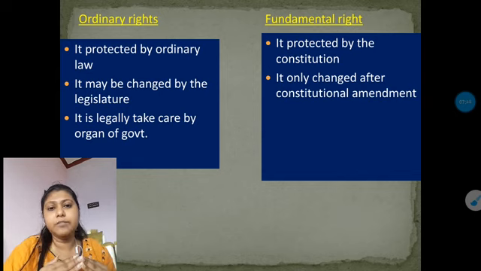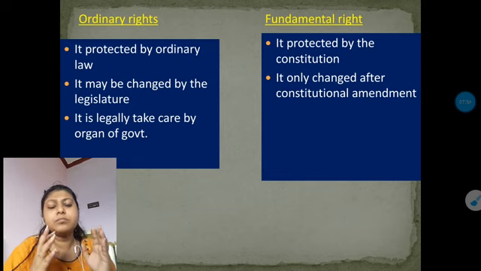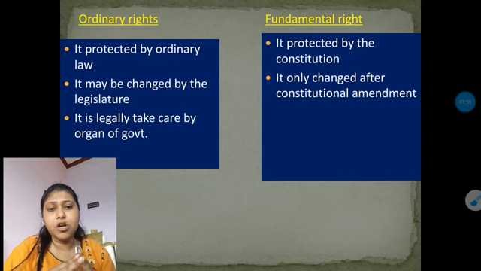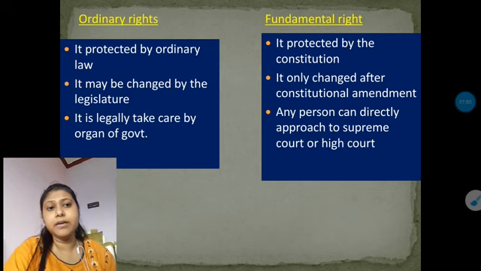Only the organs of the government, that is, you all know we have three organs: legislative, executive and judiciary, take care of these ordinary laws, and they can be punished, changed or amended. So whatever is needed along with the ordinary rights is done only by the organs of government. But this does not happen with the fundamental rights.